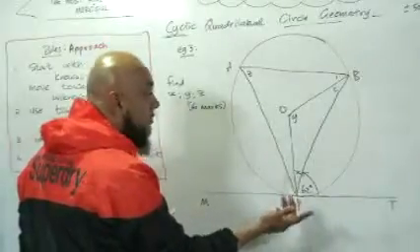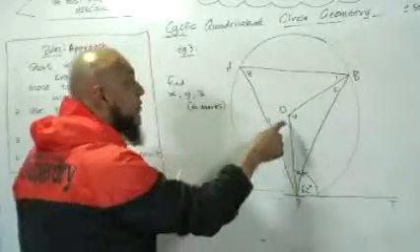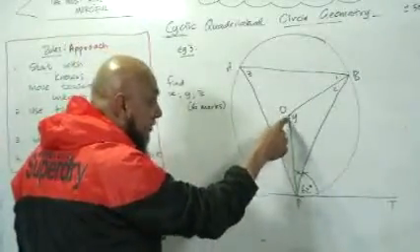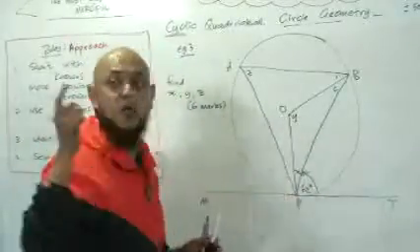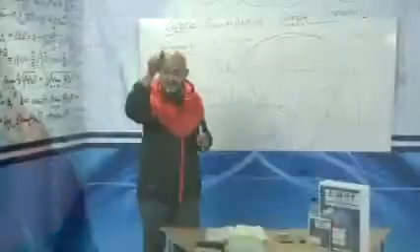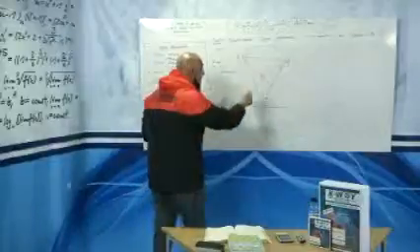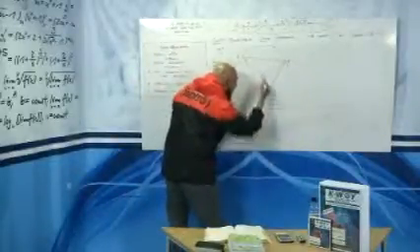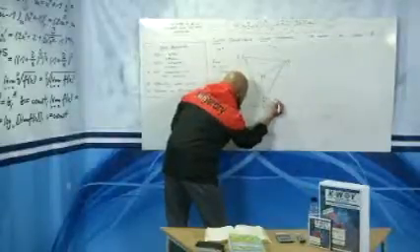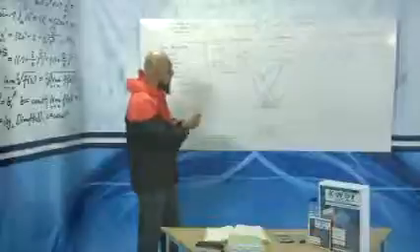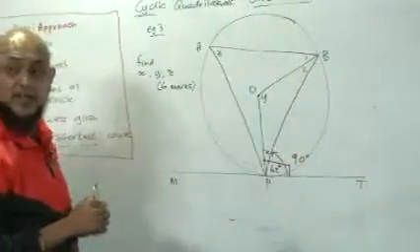Now, what do we know? Look at your diagram, from the theorems that were given to you before. A line drawn from the center of a circle to a tangent. You've got a tangent. You've got a radius. And what was one of the theorems? That a radius is always perpendicular, or 90 degrees, to a tangent. So we know that this whole angle here must be 90 degrees. Don't worry, yes, we know what x is going to be, but let's first identify what's given on our diagram.